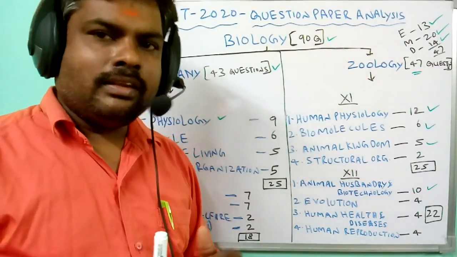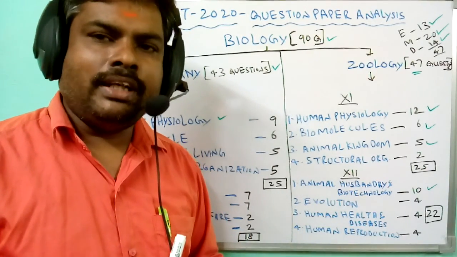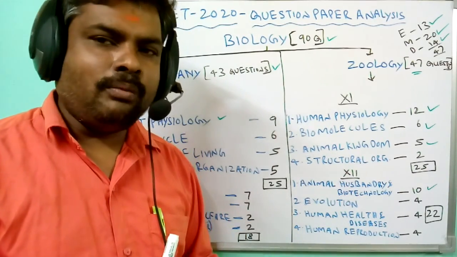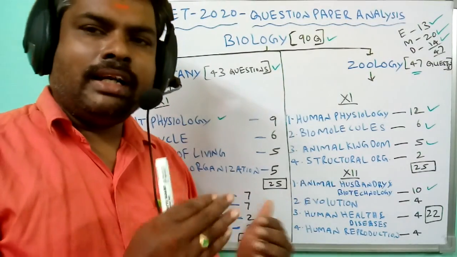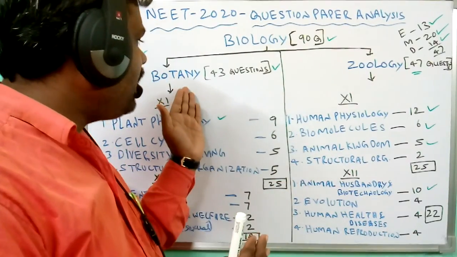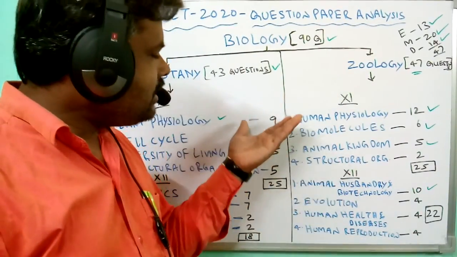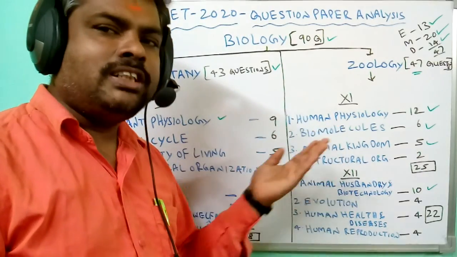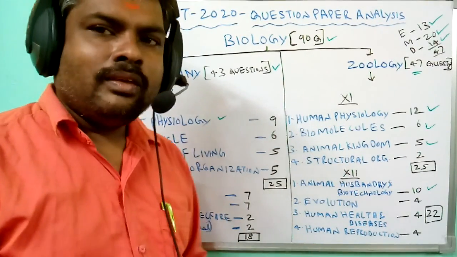You should analyze not only this 2020 paper but also the 2019, 2018 and 2017 papers in this manner. Analyze the question pattern: which part has more questions and which part has fewer, which chapter is given more questions and which chapter fewer.